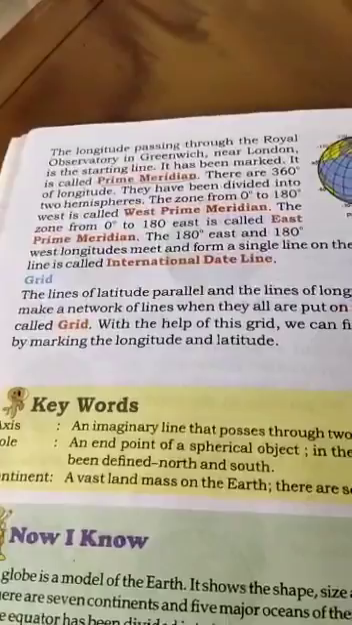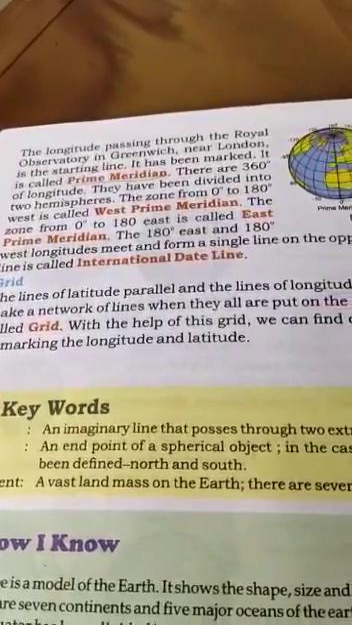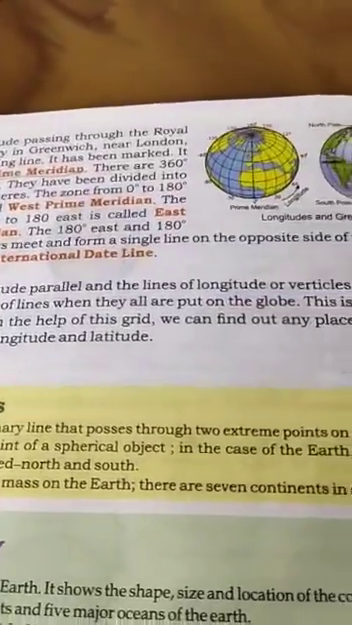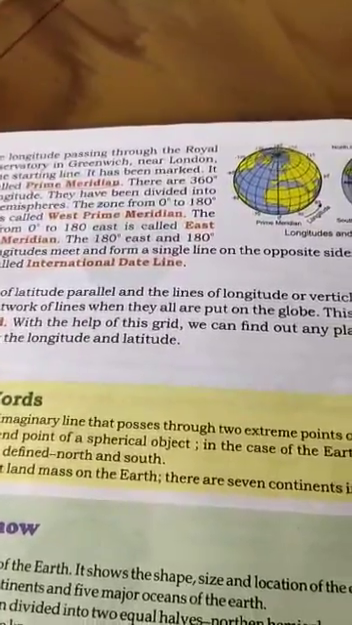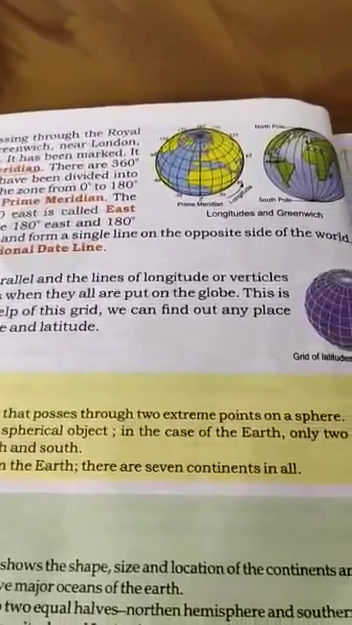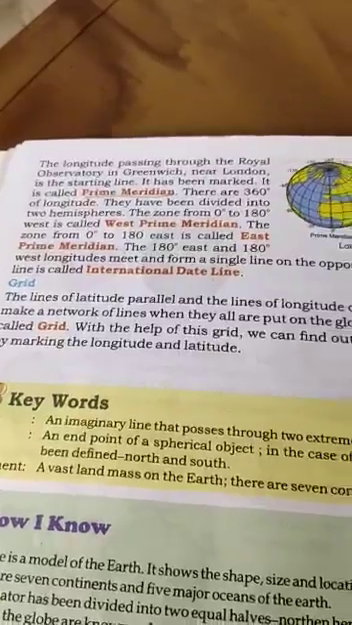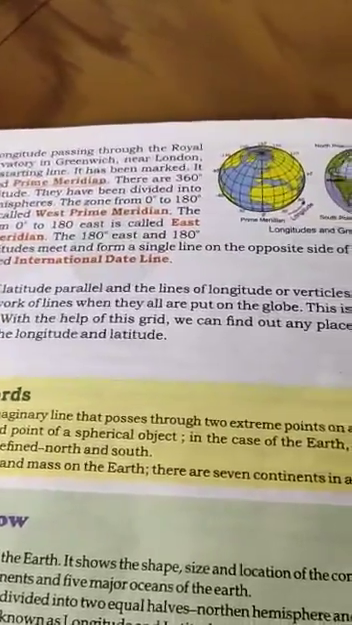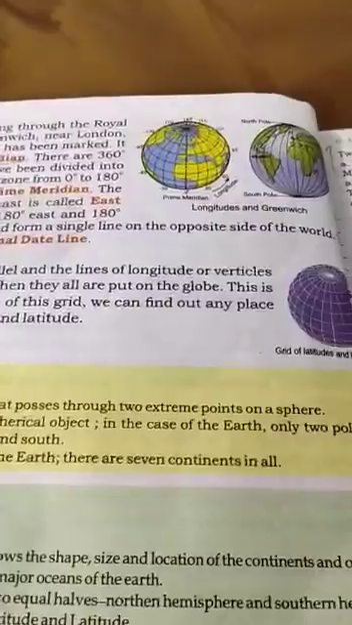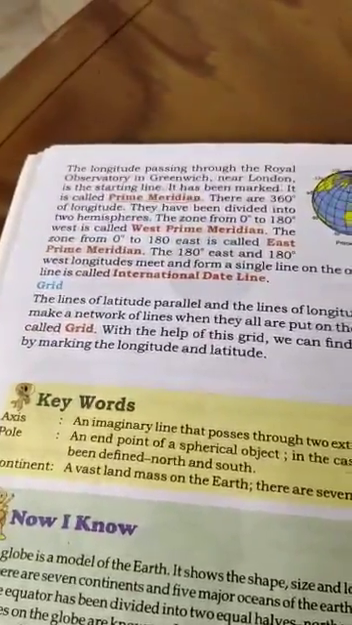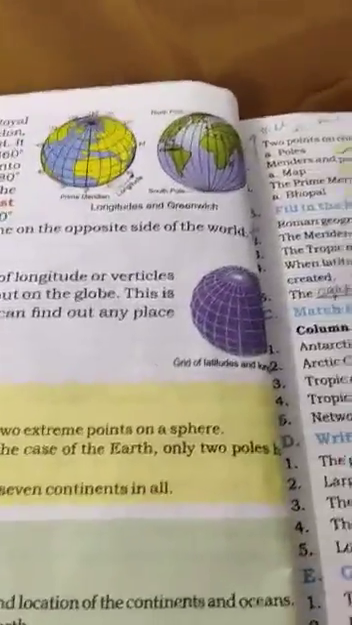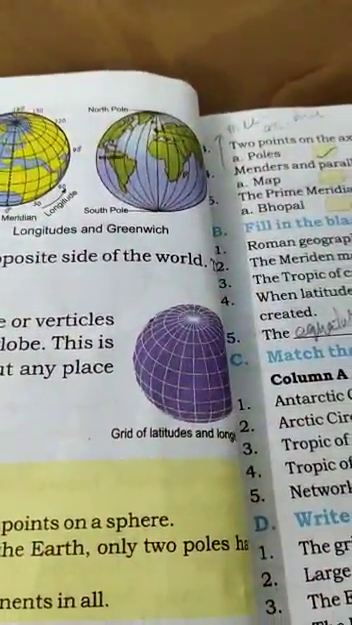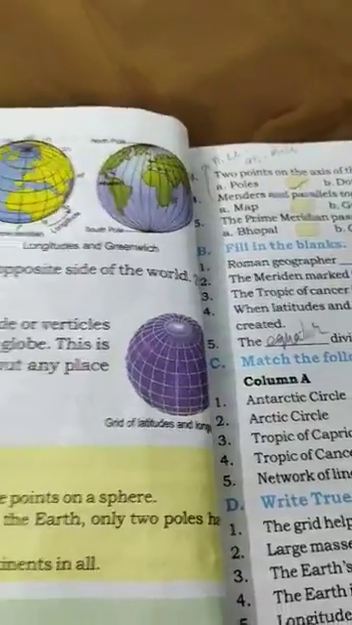Next is grid. What is a grid? The lines of latitude, the parallels, and the lines of longitude, or verticals, make a network of lines when they are all put on the globe. This is called a grid. With the help of this grid, we can find any place by marking the longitude and latitude. See, this is the grid of latitudes and longitudes.